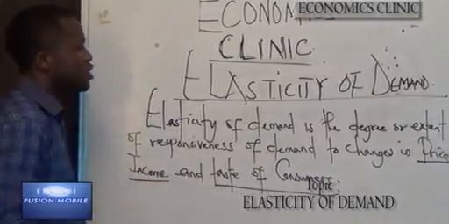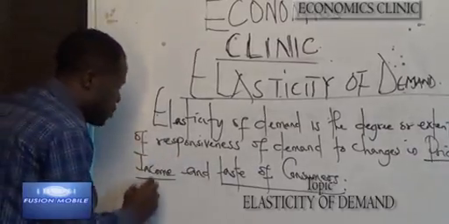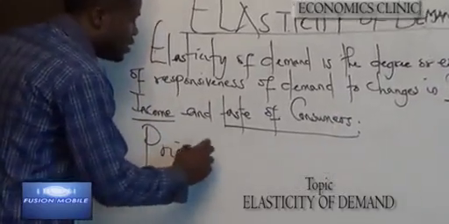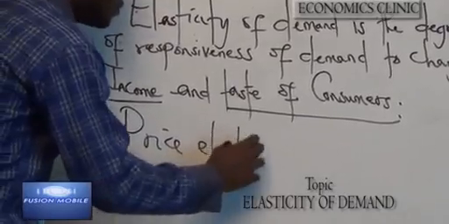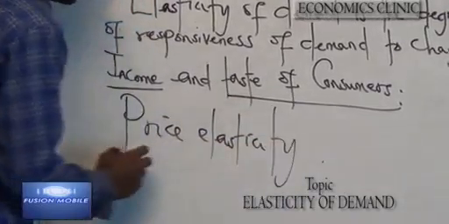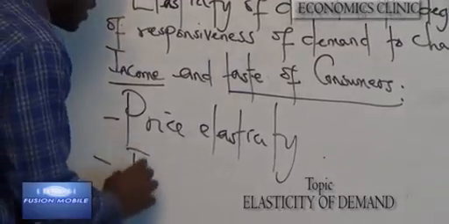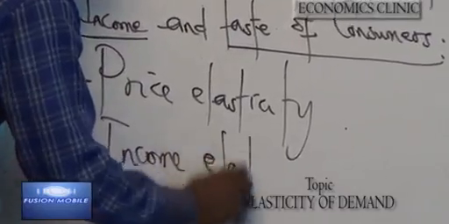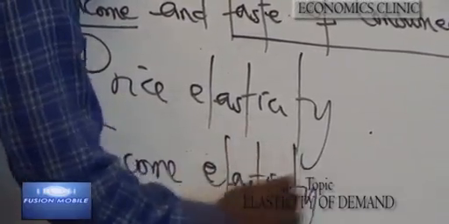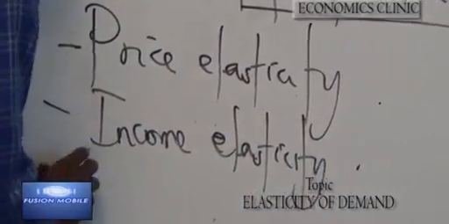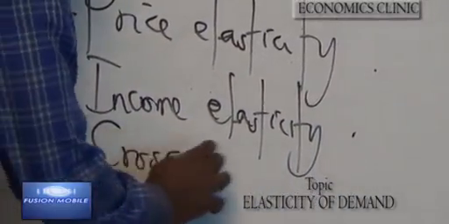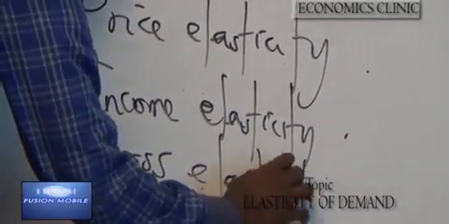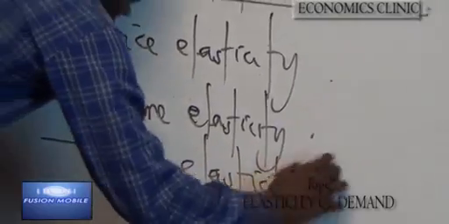For the course of this study, we'll be looking at price elasticity of demand, income elasticity of demand, which talks about the income level of a consumer, and cross elasticity of demand.